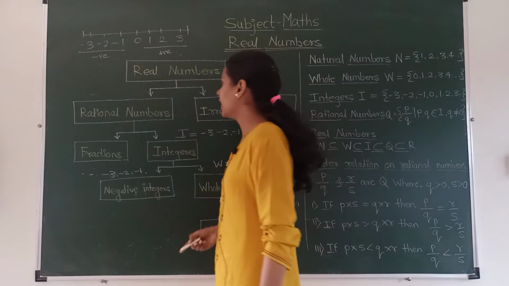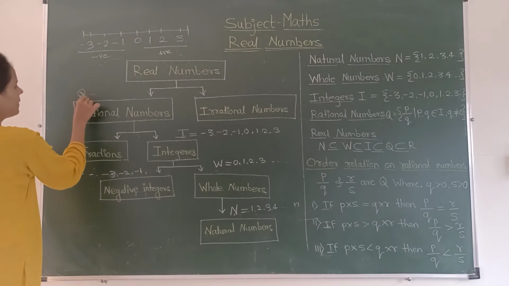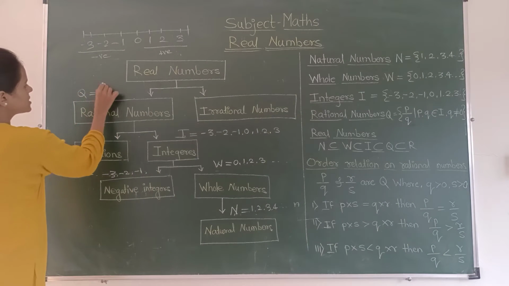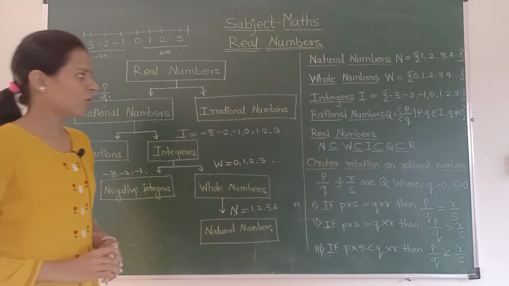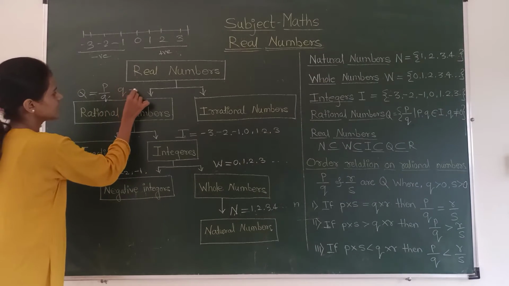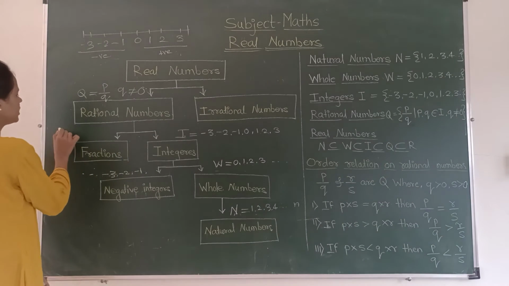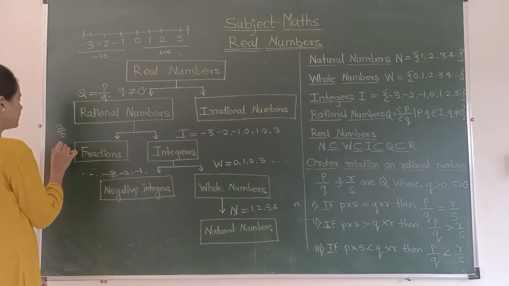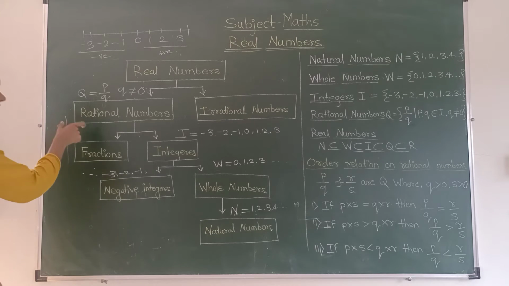We get the rational numbers, and we denote rational numbers by Q. So Q must be in the format of p by q, whereas q cannot be equal to 0. Here you can give examples: 2 upon 3, 6 by 11, and so on.